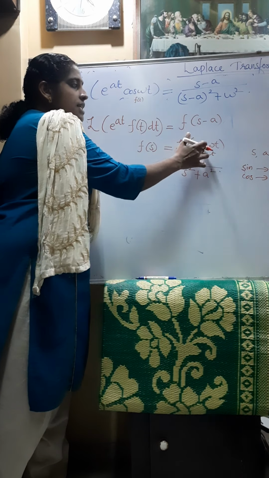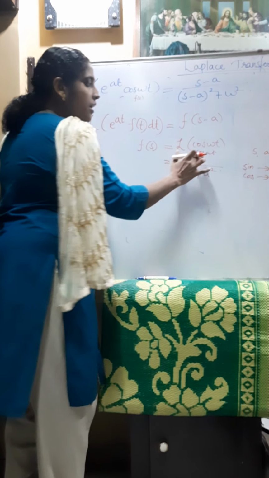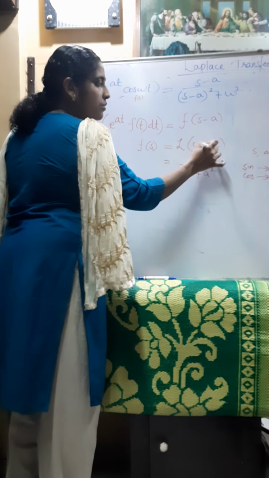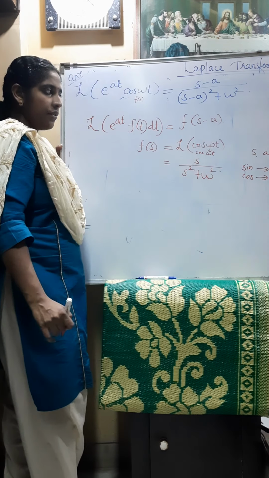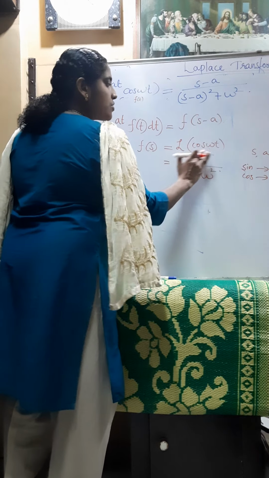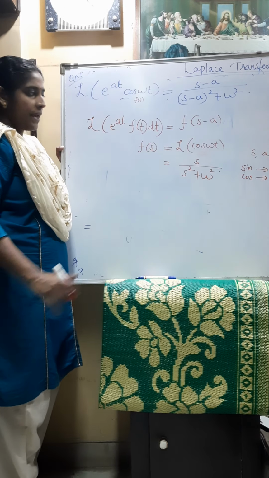So what is the Laplace transform of cos at? That is s divided by s square plus a square. Now instead of this a, we have omega, so here we can write omega square. So f of s is s divided by s square plus omega square.